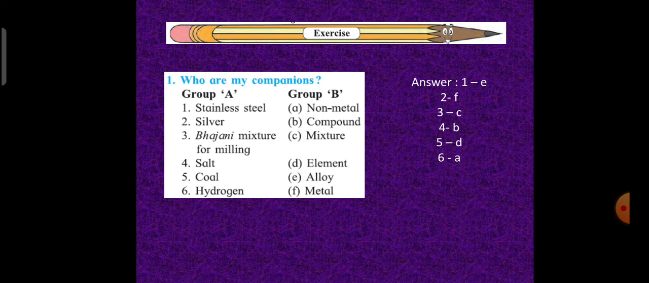Silver is a metal. Third, Bhajani mixture for milling. It is a mixture. Salt, it is a compound. It has altogether different properties than the individual elements, sodium and chlorine. Coal is an element, that is carbon. Hydrogen is a non-metal.